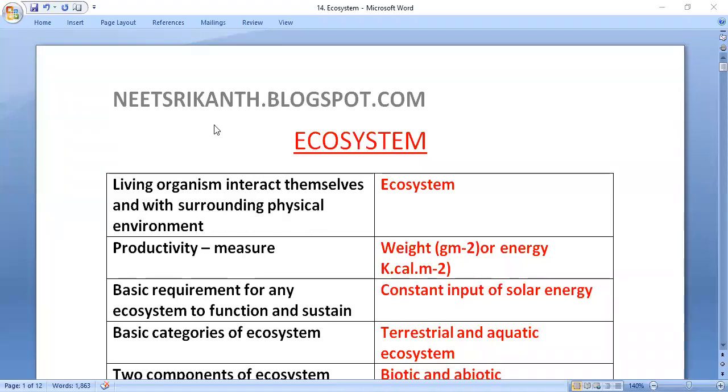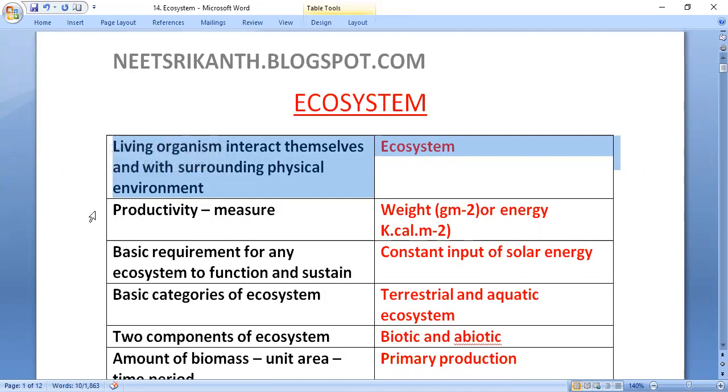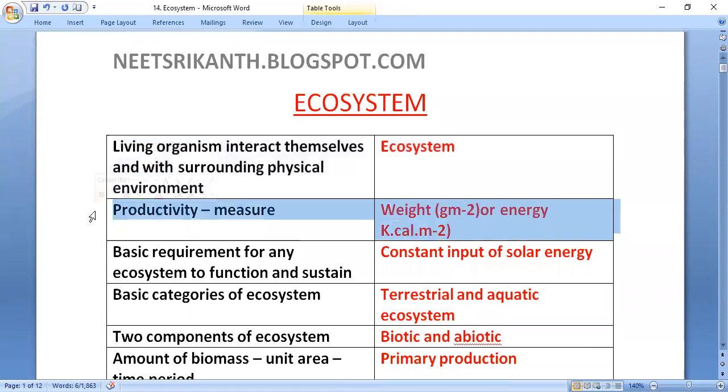Ecosystem keywords. Living organisms interact among themselves and with the surrounding physical environment. Productivity is measured in weight per gram or energy in kilocalories per square meter.